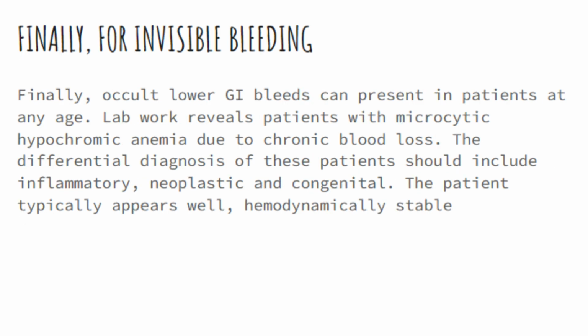Finally, for invisible bleeding: occult lower GI bleeds can present in patients at any age. Lab work reveals microcytic hypochromic anemia due to chronic blood loss. The differential diagnosis of these patients should include inflammatory, neoplastic and congenital causes. The patient typically appears well and hemodynamically stable.